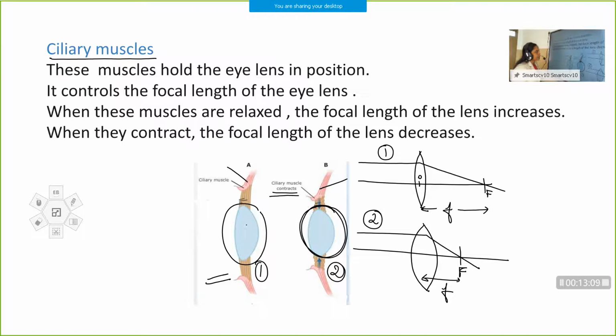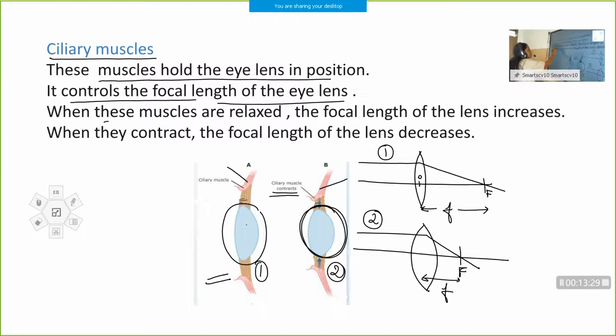So, this is done with the help of ciliary muscle. So, that is the function of ciliary muscle. So, what are ciliary muscles? These are muscles which hold the eye lens in its position. And it controls the focal length of the eye lens.